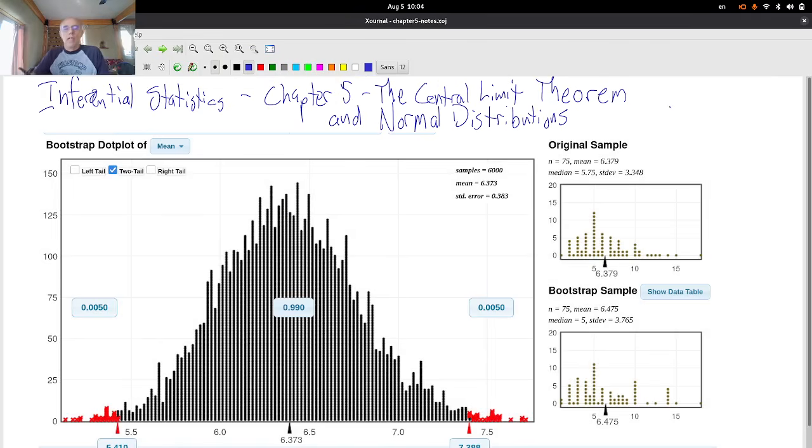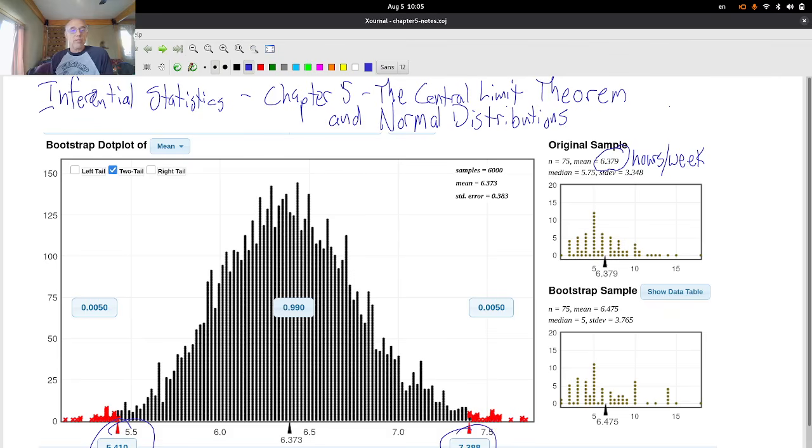Okay, so based on this sample, if I think it's a good representative sample, I think that the average screen time of community college students is about 6.379 hours per week. I'm 95% confident that the population average screen time is somewhere between 5.41 hours and